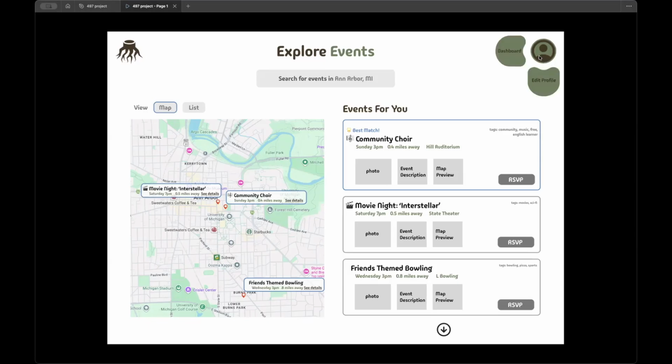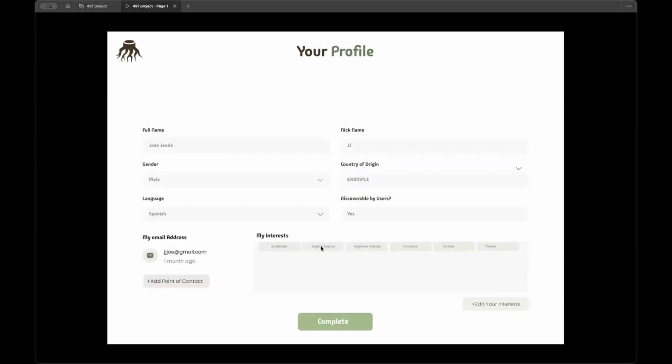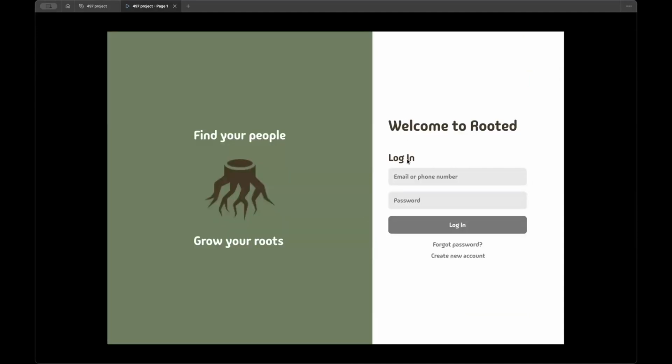Lastly, let's say this person needs to edit their profile. Similar to our Create Profile, they can go in and add interests and also add new points of contact, as well as, if they're more comfortable, make themselves discoverable by users. This was a primary walkthrough of Rooted. Next, I will take you through some of our ideas and abstract parts of our database and algorithm design. And I thank you for joining us on the user face overview.